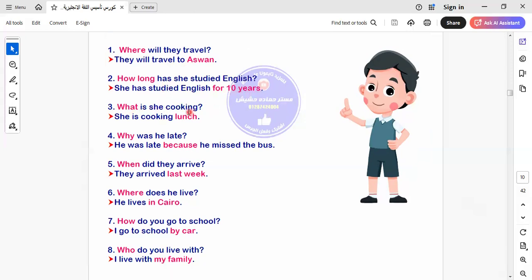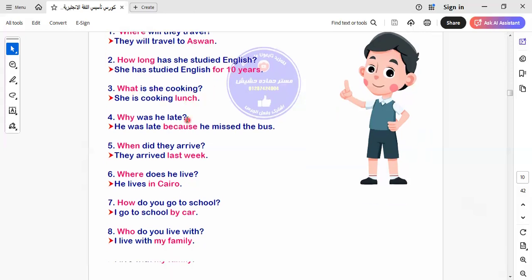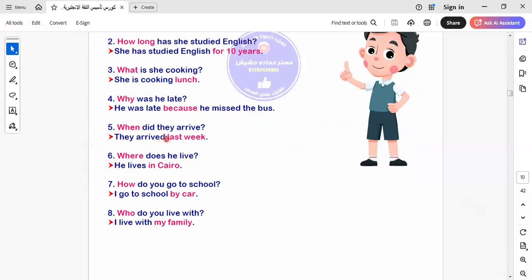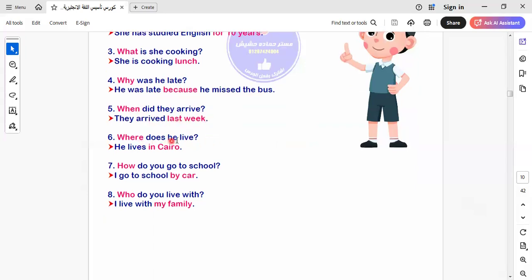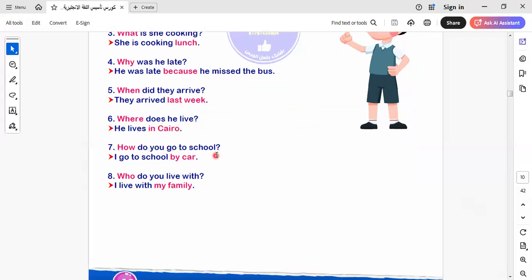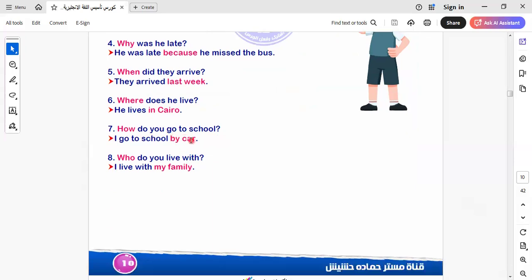What is she cooking? So I ask about something. We say here lunch. Why was he late? He was late because he missed the bus. When? To ask about time here. When did they travel? They traveled last week. Where does he live? He lives in Cairo. How do you go to school? We go to school by bus or by car or anything. So here I ask about the means of transport that I use to go to school.